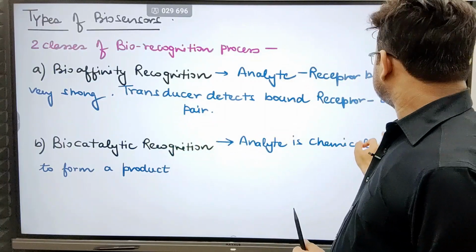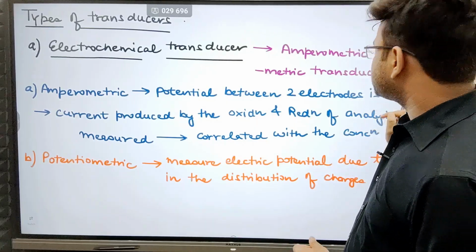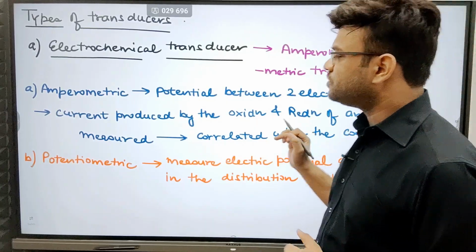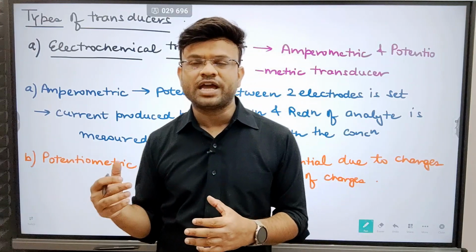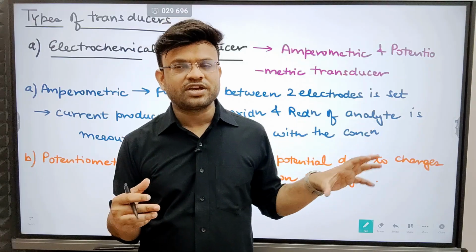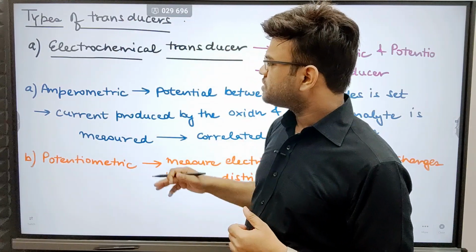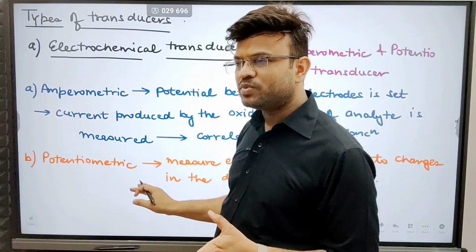Let us move on to the next part. The next is types of transducers. We have to now discuss the different types of transducers. We have discussed the classification of the biosensors. Now what are the different types of transducers? Transducers can be categorized into multiple types.